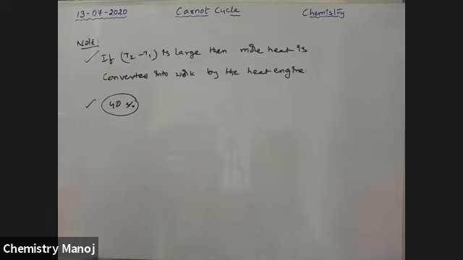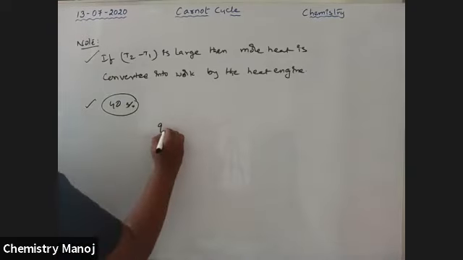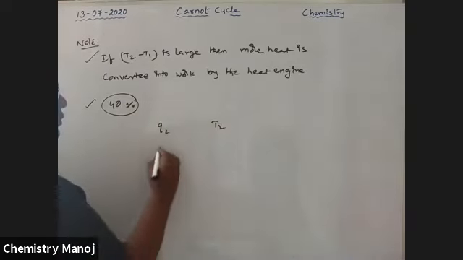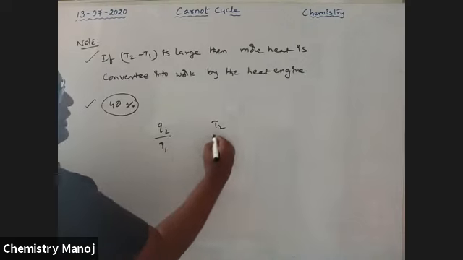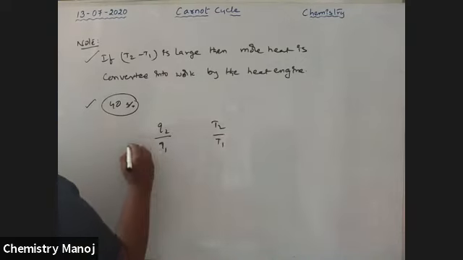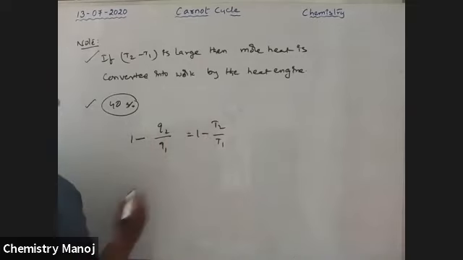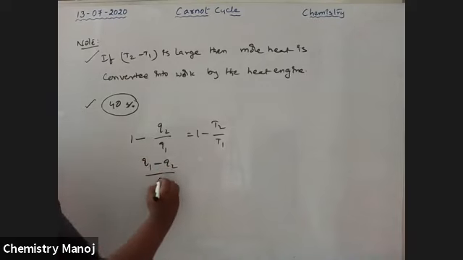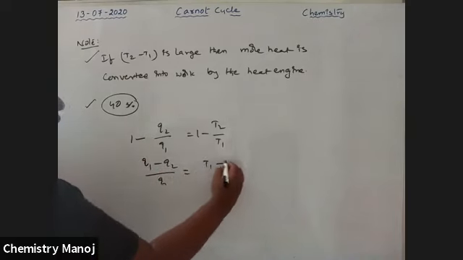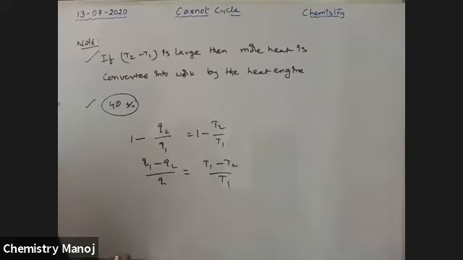Next, Q2 is at a T2 condition, and Q1 is at a T1 condition. So these two should be the same, 1 minus also the same. Therefore, Q1 minus Q2 by Q1 is equal to T1 minus T2 by T1.